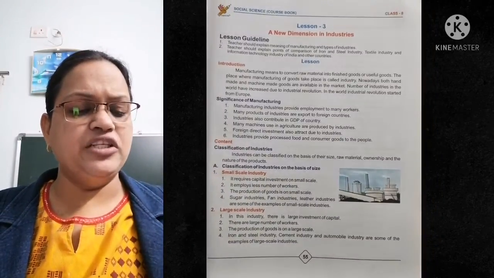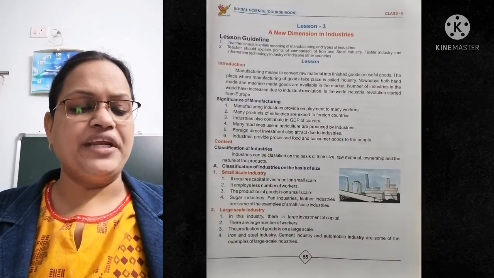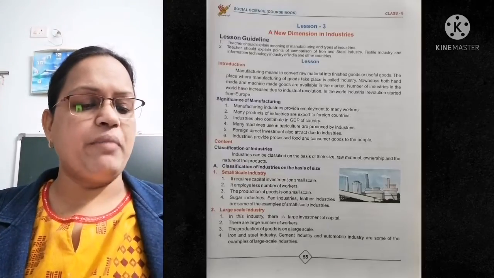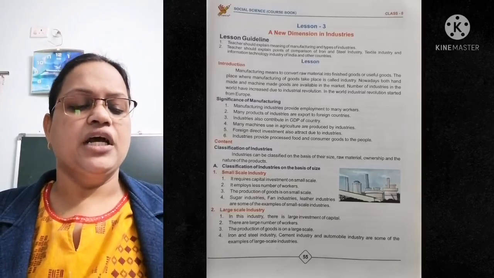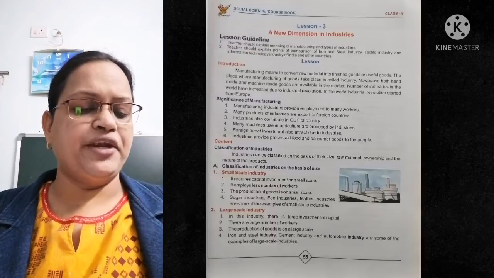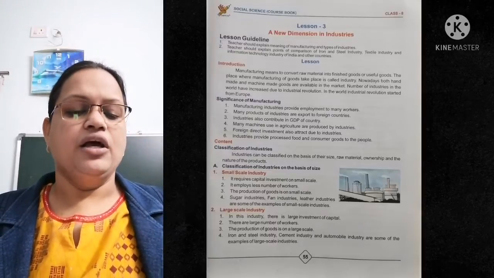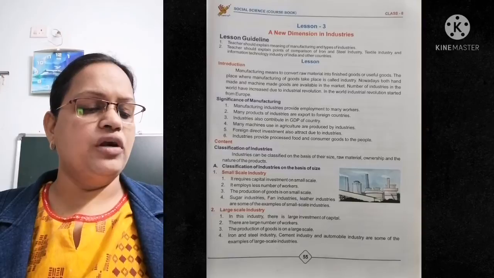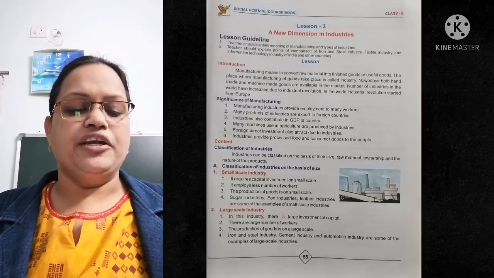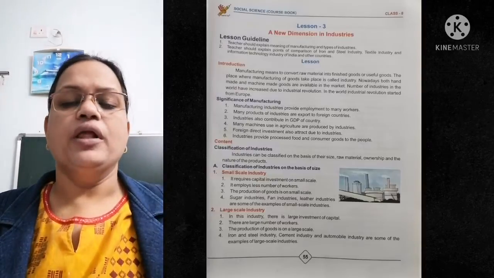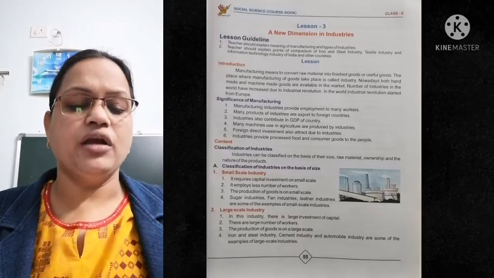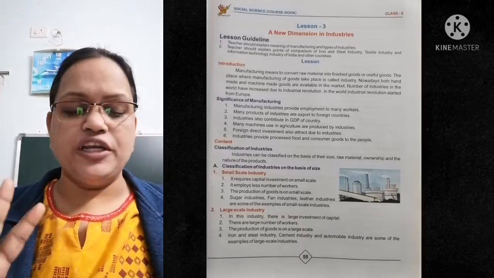Now, manufacturing means to convert raw materials into finished goods or useful goods. The place where manufacturing of goods takes place is called industry. Nowadays, both handmade and machine made goods are available in the market. The number of industries in the world has increased due to the industrial revolution. In the world, the industrial revolution started from Europe. That means when you manufacture something useful, that is called industries.